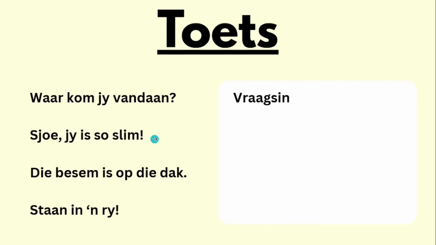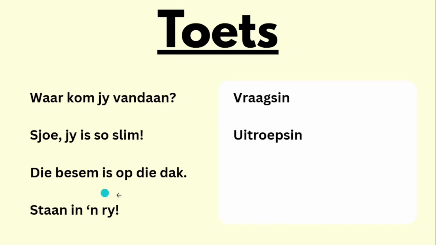Shoo, jy's so slim. So now we already know that we have one of the ones with the exclamation marks. So now we have to figure out, is it a bevelsin where I'm commanding someone to do something, or is it an uitroepsin where there will sometimes be an interjection, and it's either a good exclamation or a bad exclamation. So in this case, shoo, jy's so slim, that's a compliment, but it also has the interjection and it also has the exclamation mark at the end. So we know that that's an uitroepsin.